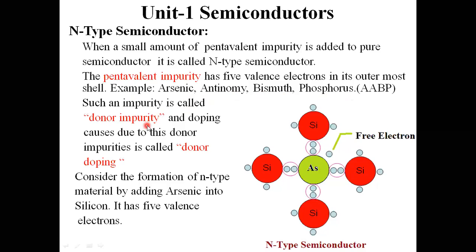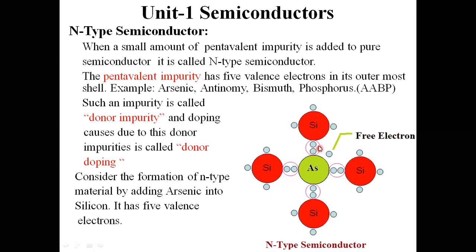Such an impurity is called a donor impurity. It is going to donate one electron, so I can call this impurity a donor impurity. This arsenic atom is making covalent bonds with the adjacent silicon atoms. Please observe this one. This arsenic atom consists of 4 electrons plus 1 electron.